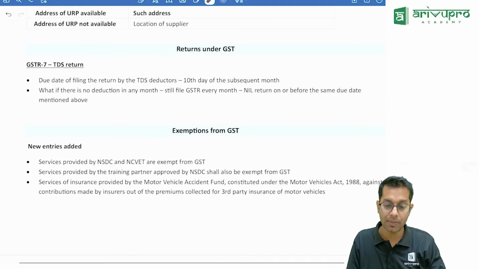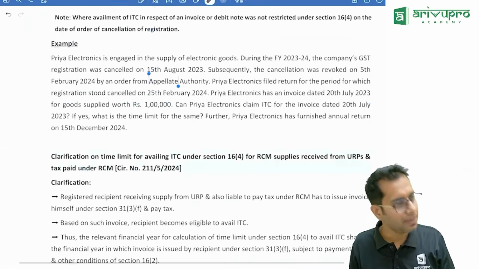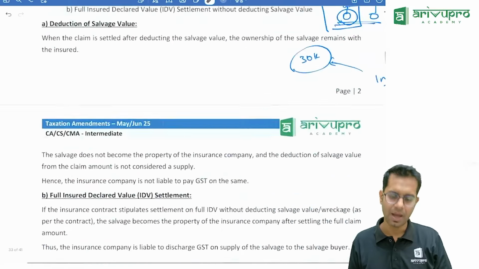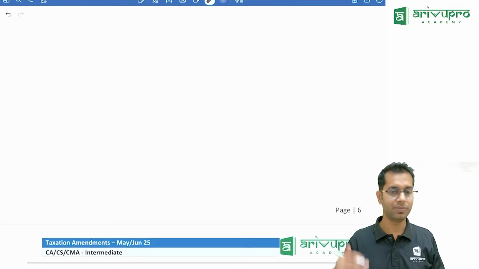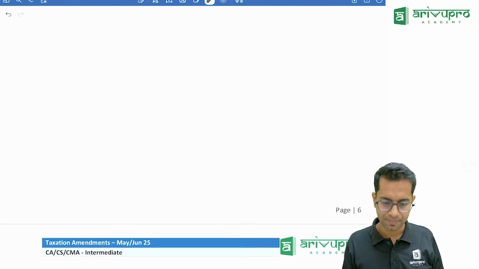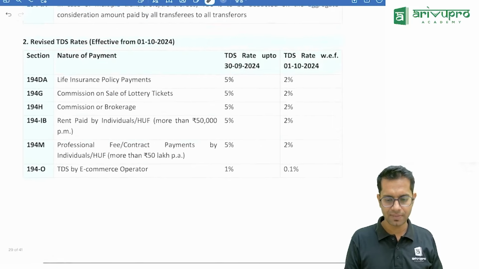This is all about the amendments, or the new points, under income tax as well as GST. And I think mostly we have covered everything during our classroom itself. There is nothing new which we have not discussed. Does anyone have any question on these amendments? We'll start the marathon.